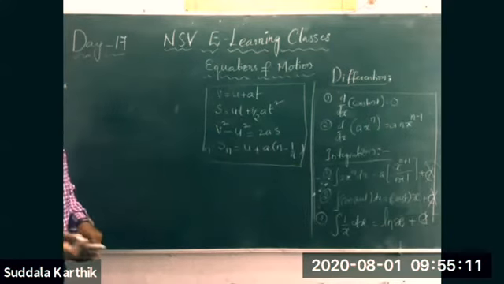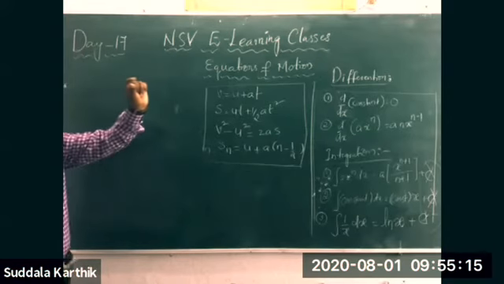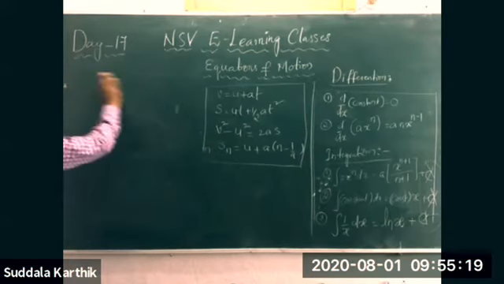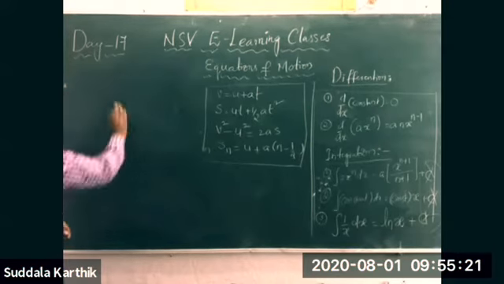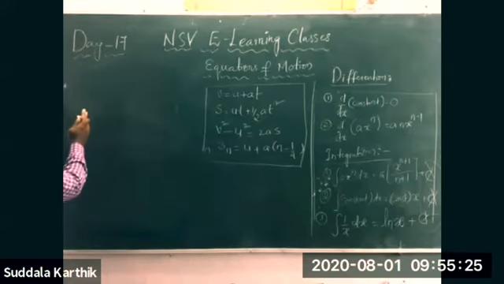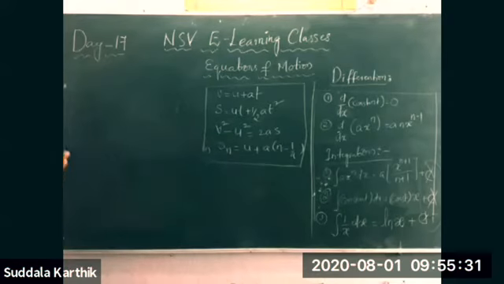In definite integrals, there will definitely be a lower limit and an upper limit, and you have to substitute those values. I am explaining the process of calculation of definite integrals because both are the same process. I am giving one example on indefinite integrals and another on definite integrals.